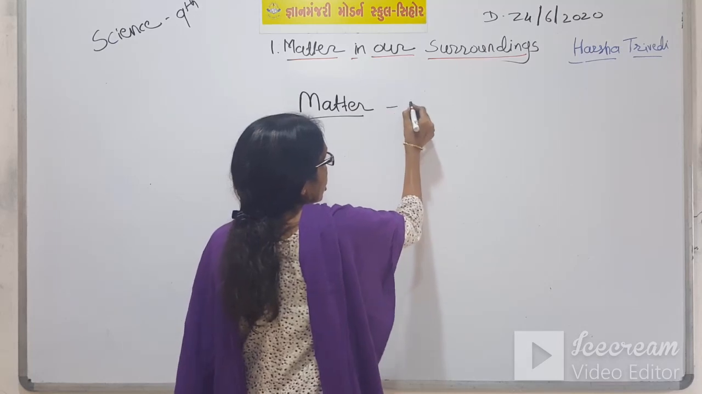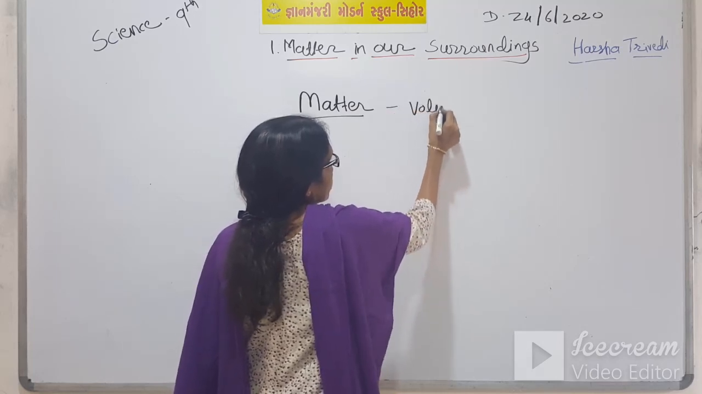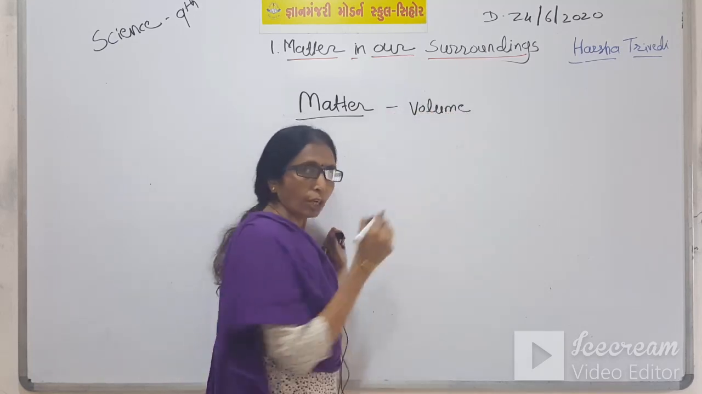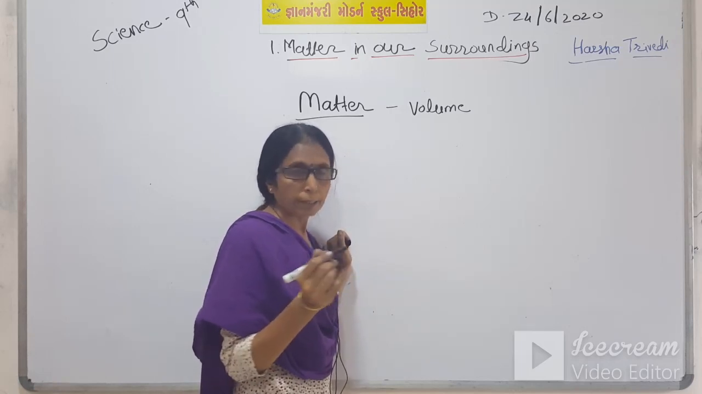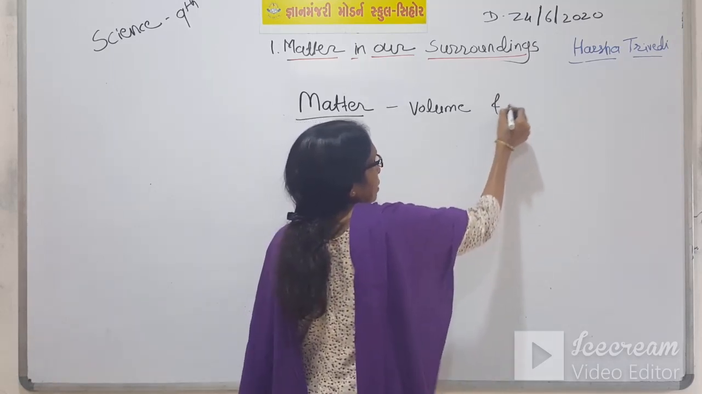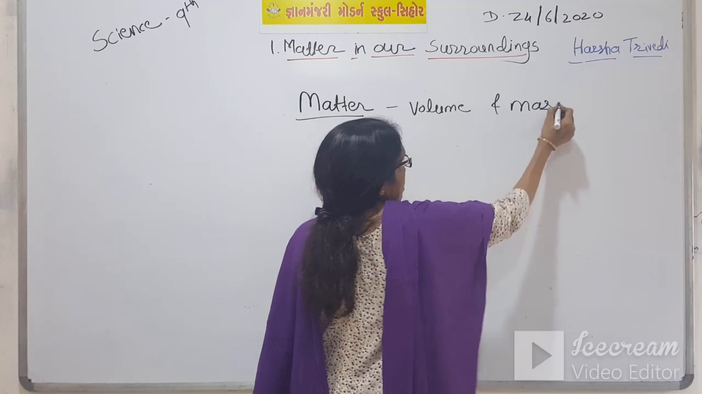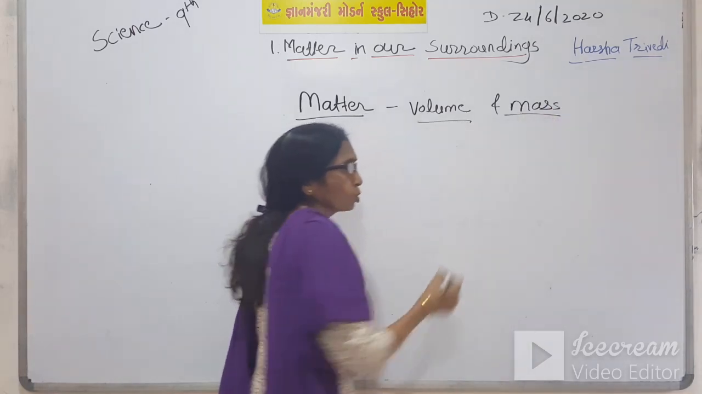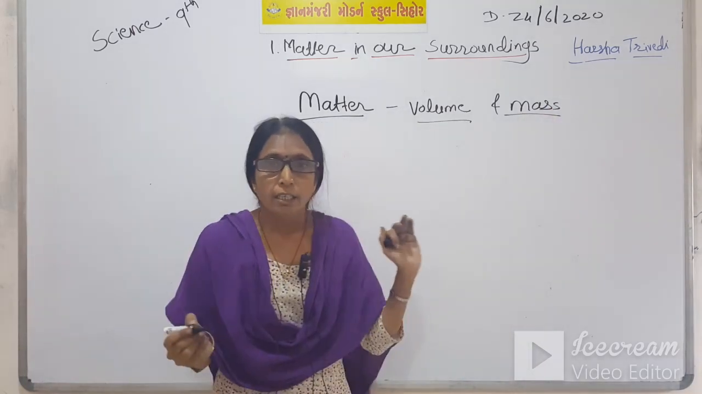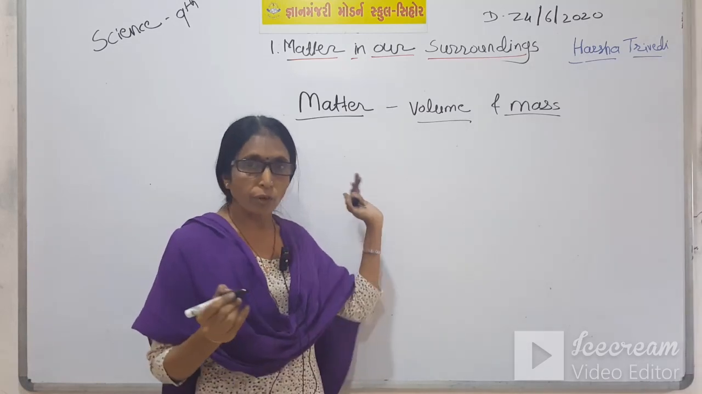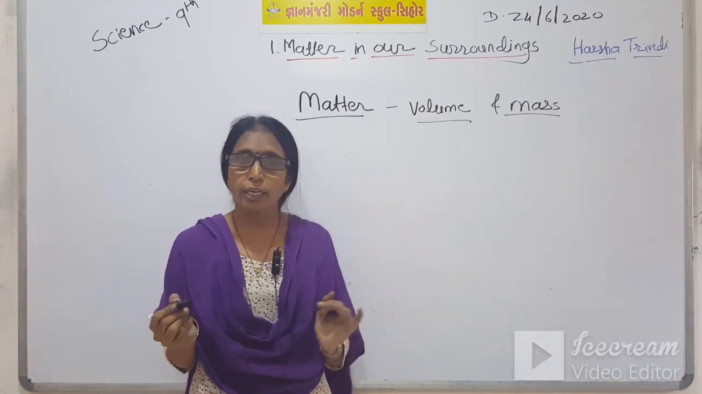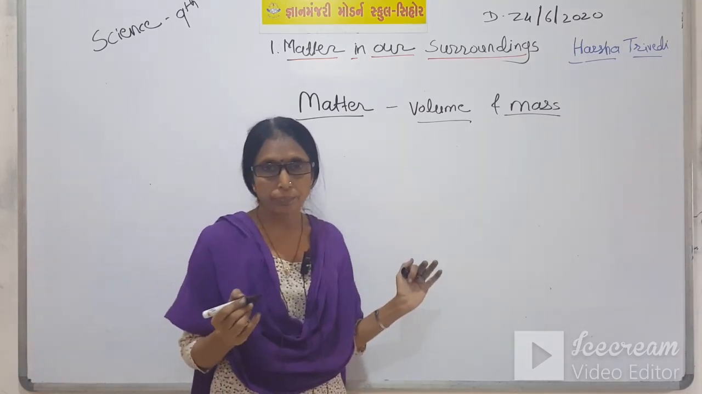So they are having volume. Volume means it occupies space, and mass. These two things: if the object is having volume and mass, then only it is called matter.